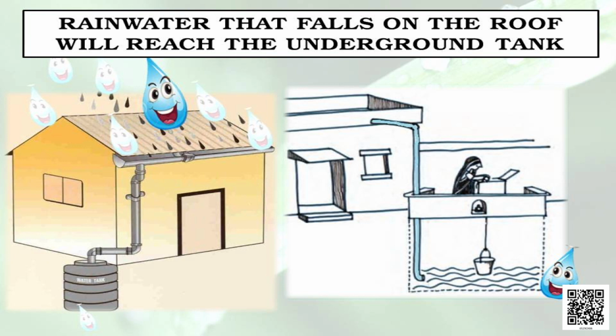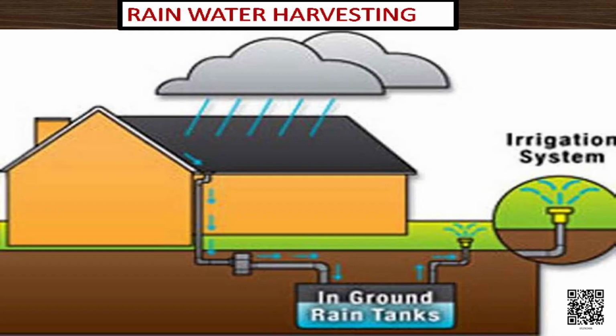And for drinking water, they may be taking the groundwater. But other problems can be solved through this rainwater only. We are calling it by the modern name, rainwater harvesting. Here the rain falling on the roof reaches the underground tanks, and after that it is being used for various purposes.